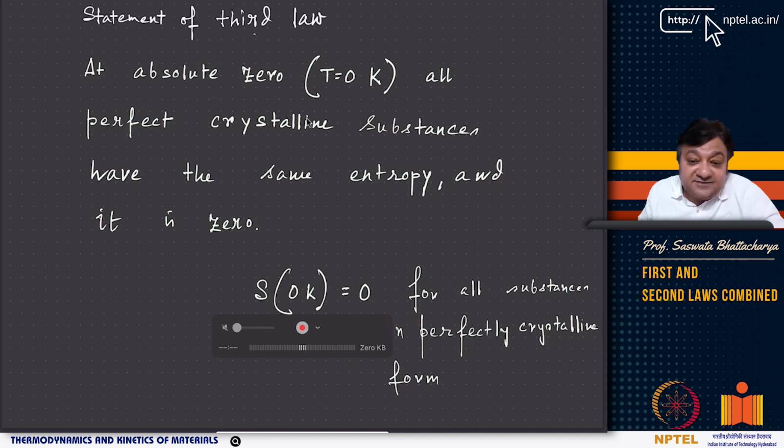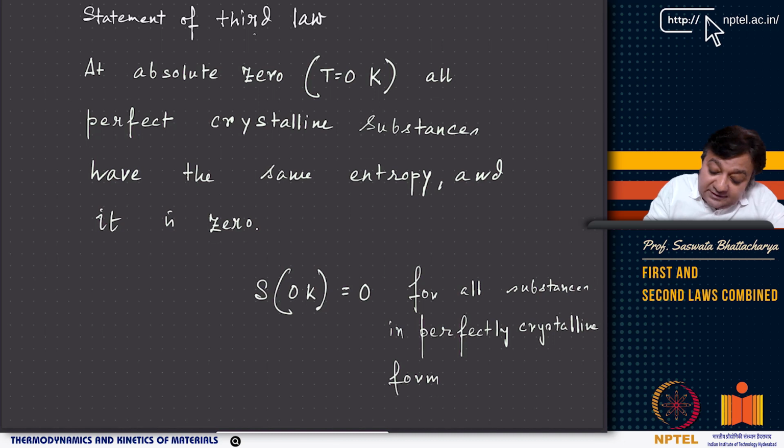Now we have defined first law, second law, and third law. So having defined all of these laws, I'll just recap the statement of third law. So what was the statement of third law? That at absolute 0 Kelvin, the third law defines the absolute scale of temperature.